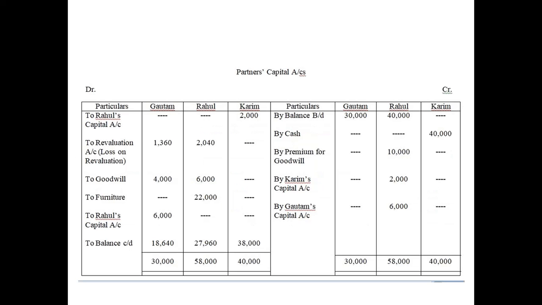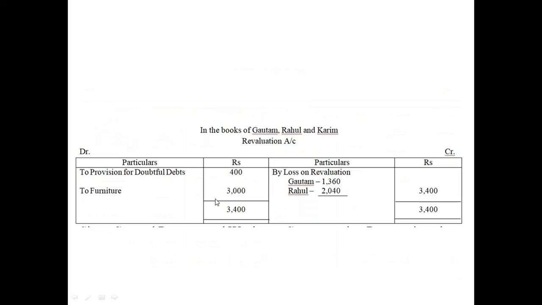We will do that calculation in the partners capital account. Anyway, the amount of furniture is decreasing by 3,000. So put it in the debit column, because furniture is an asset, and whenever an asset decreases we keep it in the debit column of the revaluation account. So the loss will be 3,400, and this will be shared as per their old profit sharing ratio of 2:3.